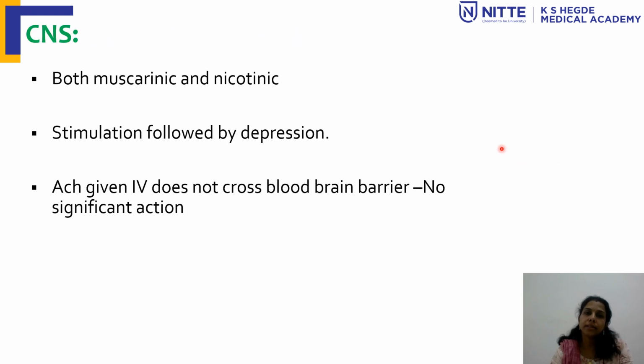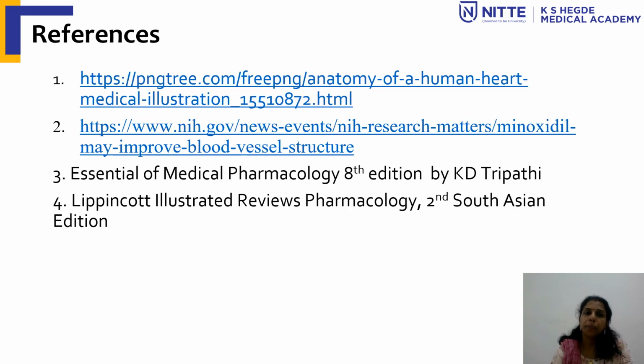And in the central nervous system, we have both muscarinic and nicotinic receptors. So there will be stimulation of the central nervous system followed by depression. Acetylcholine, as it does not cross the blood-brain barrier, has no significant action on the brain.